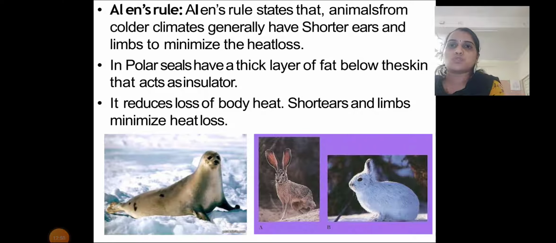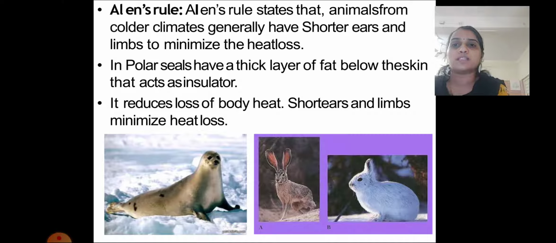Allen's rule is a rule that states that animals from colder climates generally have shorter ears and limbs to minimize heat loss. So it is observed that those who live in cold climatic conditions generally have short limbs, meaning hands and legs are short in size, as well as smaller ears, so that they show less loss of heat and maintain their body temperature.